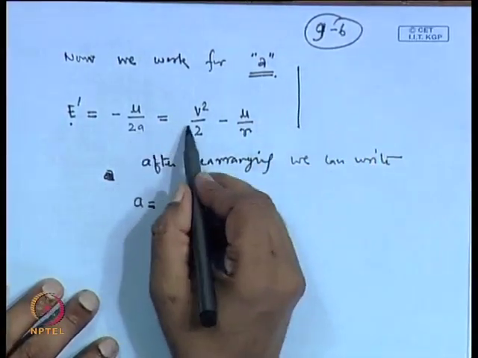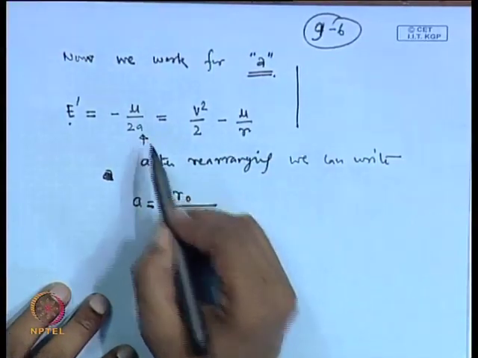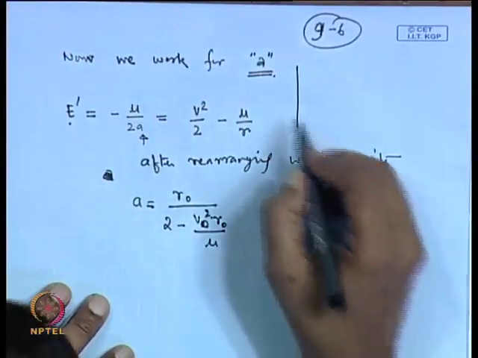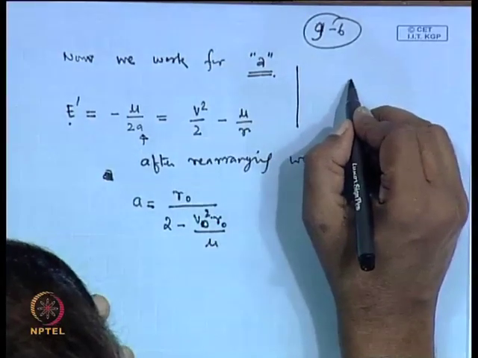So this is just the rearrangement that is required. We are interested in this quantity, so we will put it in this way.